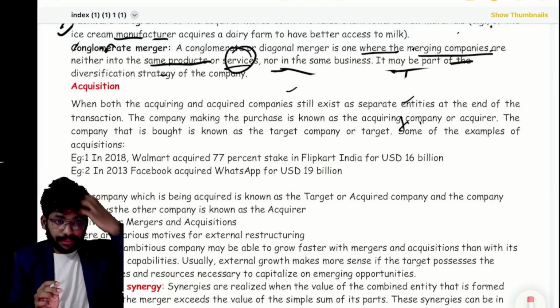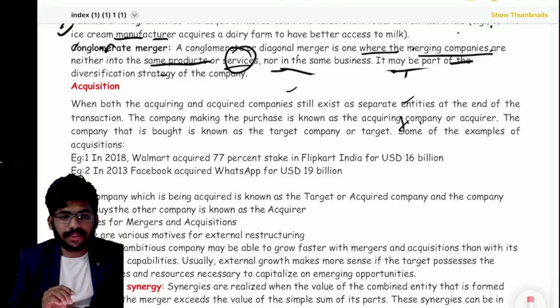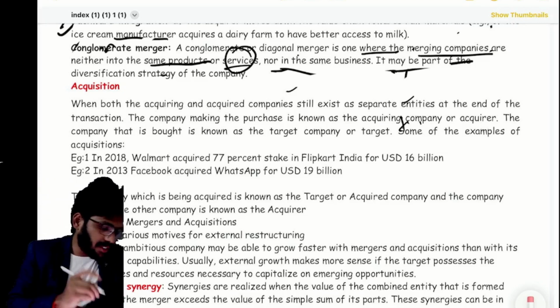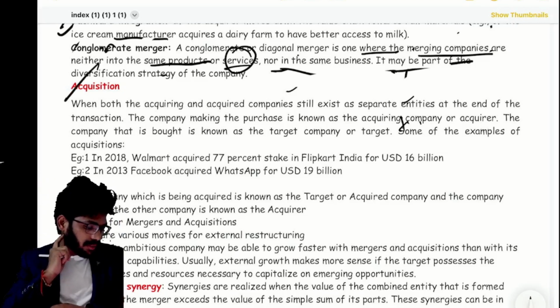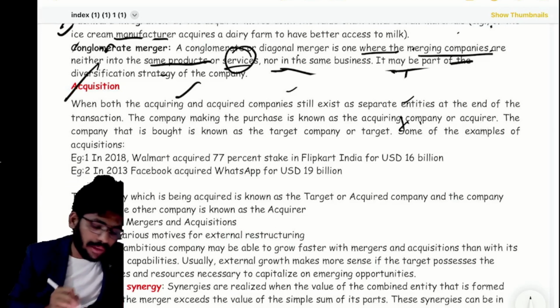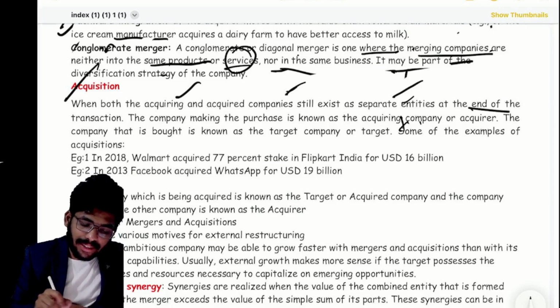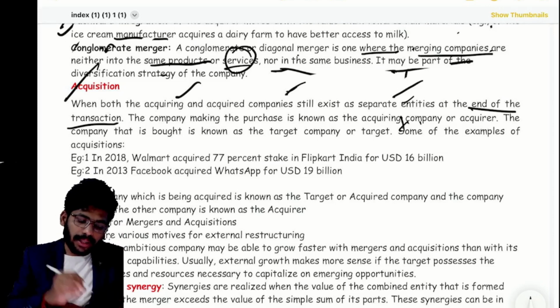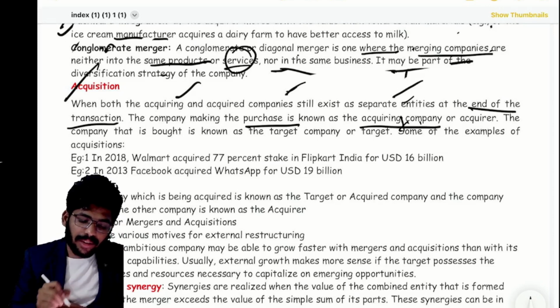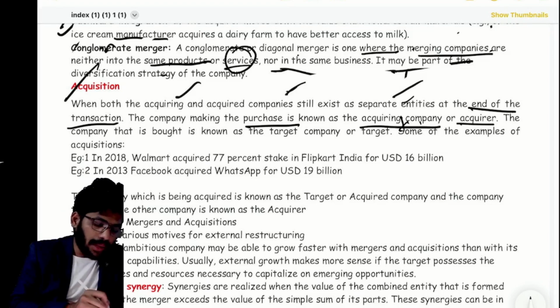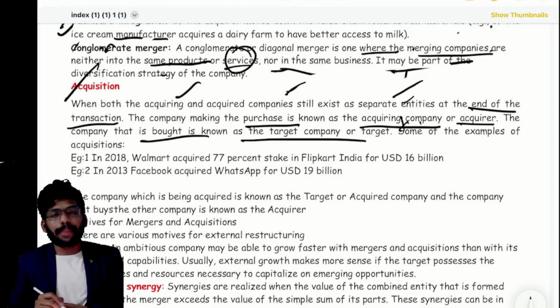Okay, now clear. Next, come to acquisition. Is it clear? When both acquiring and acquired companies still exist as separate entities at the end of the transaction, the company making the purchase is known as the acquiring company or acquirer. The company that is bought is known as the target company.